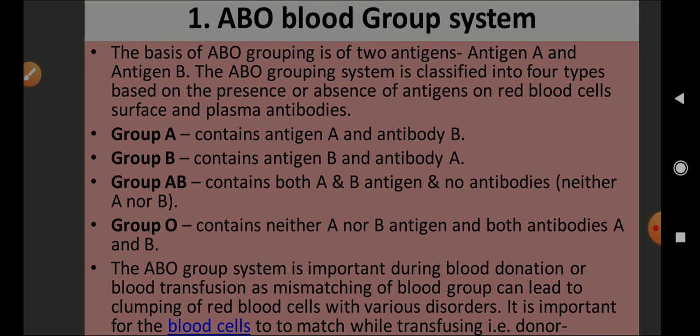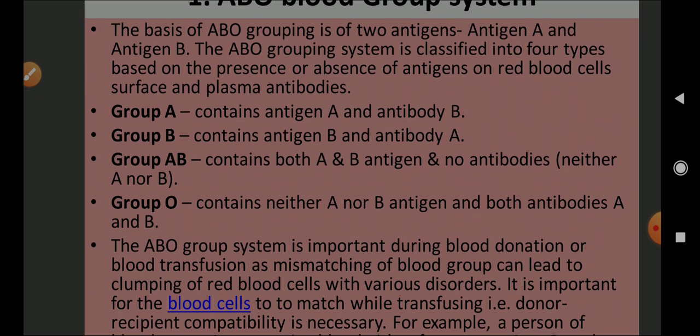In the ABO blood group system, the grouping is based on 2 antigens, antigen A and antigen B. The ABO grouping system is classified into 4 types based on the presence or absence of antigens on the RBC surface and antibodies in the plasma. Group A contains antigen A and antibody B. So antigen A is present on the surface of RBC and antibody B is present in its plasma. Group B has antigen B on the surface of RBC and the plasma contains antibody A.